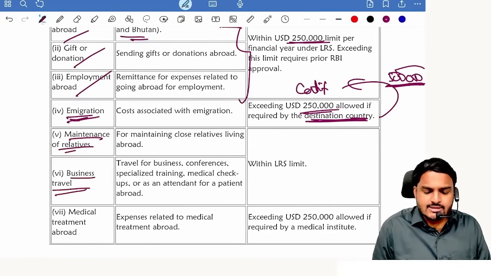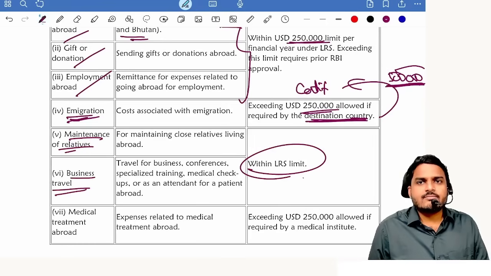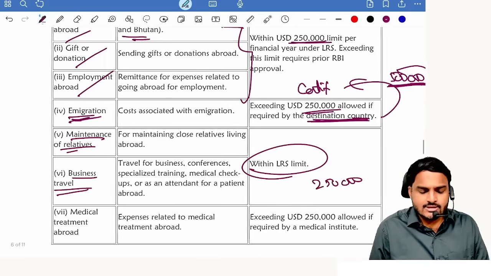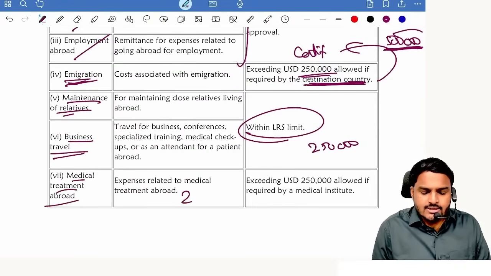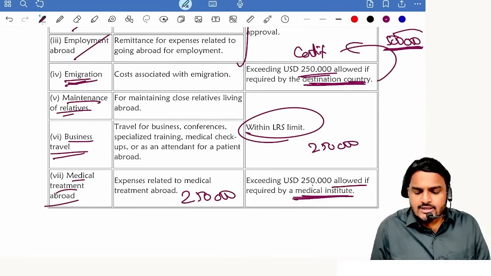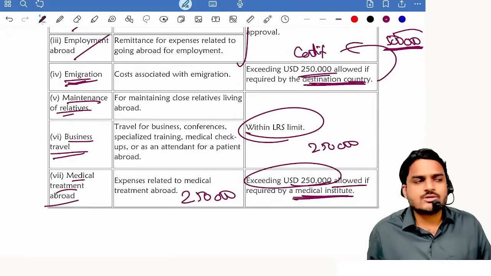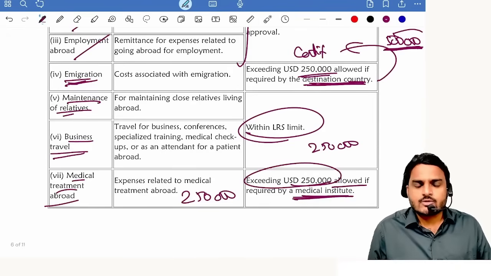Next one, maintenance of relatives, yes. Business travel, yes. How much is the limit? LRS limit. What is LRS limit? 250,000. Medical treatment abroad, for this also 250,000. But if the medical institute is giving a quotation exceeding 250,000 USD, then you can withdraw exceeding 250,000 USD.